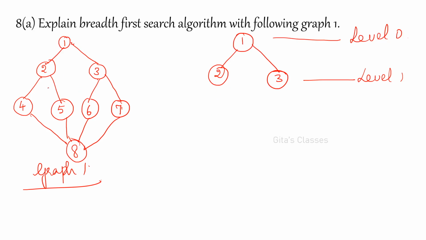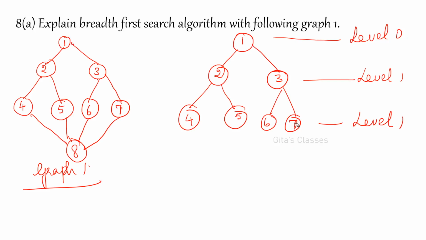Okay. And next level with 2, what are all the vertices adjacent to this 2? This 4 comma 5. Yes, I can include both 4 and 5 with this. What about from 3? From 3, yeah, I can include 6 and 7. Right? So these are at level 1. Sorry, level 2. 4, 5, 6 are at level 2.